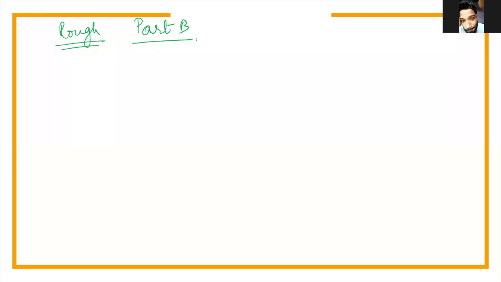So what I would ideally suggest always is, if you are having a rough note while you are writing this exam, especially on part B, start noting down the answer options of the questions that you're doing.